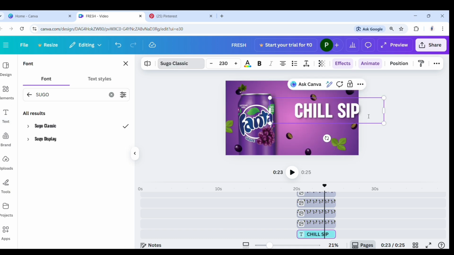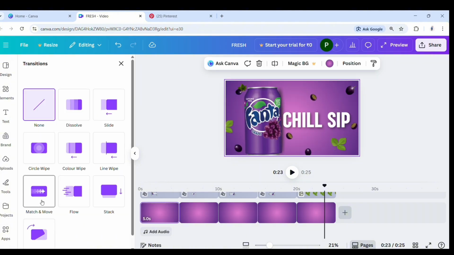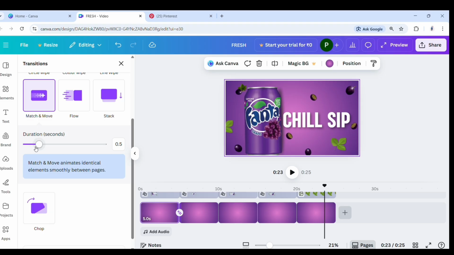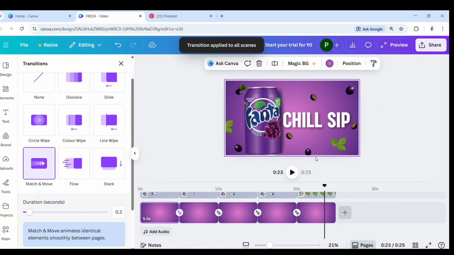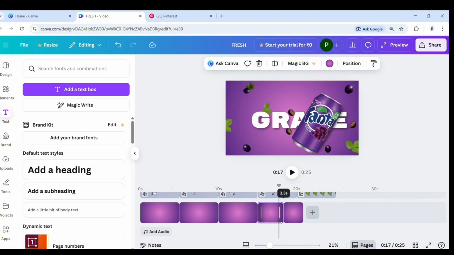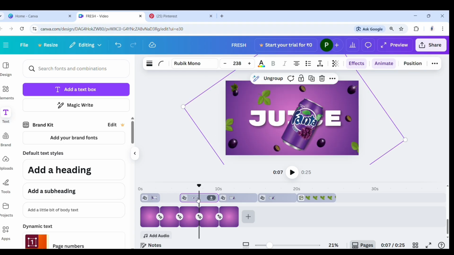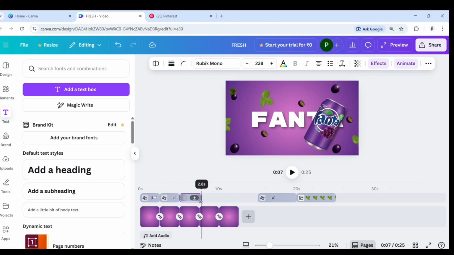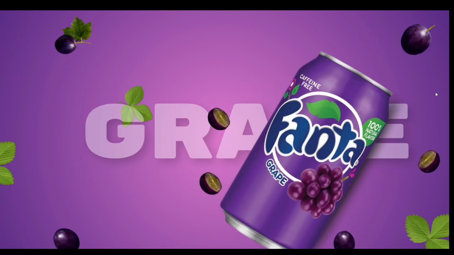And now add an animation to the pages. Just tap in between two pages and I select the animation Match and Move. And scroll down a little and apply it to all of the pages. And now set the page duration to 2.5 seconds each, and also drag the elements according to your page duration. Tap to preview to see the overview of how it's created.